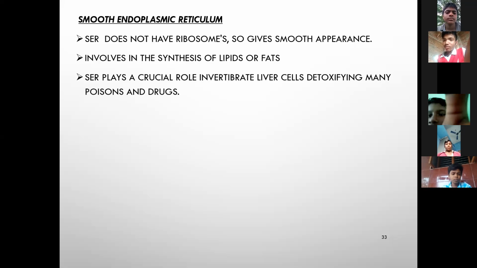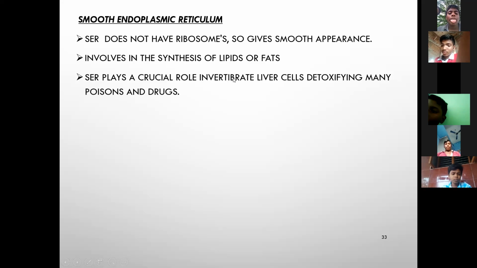Next, smooth endoplasmic reticulum plays a crucial role in vertebrate liver cells, detoxifying many poisons and drugs. It is the main important function of the smooth endoplasmic reticulum.